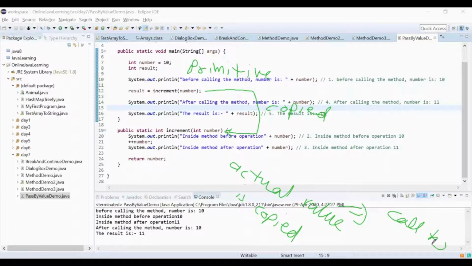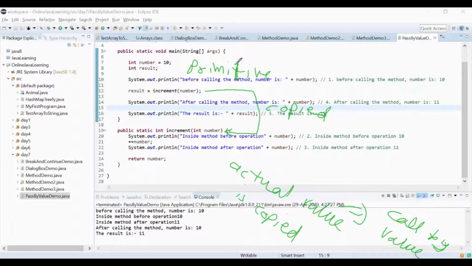Call by value means the actual value itself is given to the other method, nothing else. I have explained this only with respect to the primitive type. The other type, the reference type, I will explain later on. But so far, did you understand the terminology call by value? I understand the way we did the program and how the execution flows, but I don't know the definition. Whatever we have done, that is called call by value.